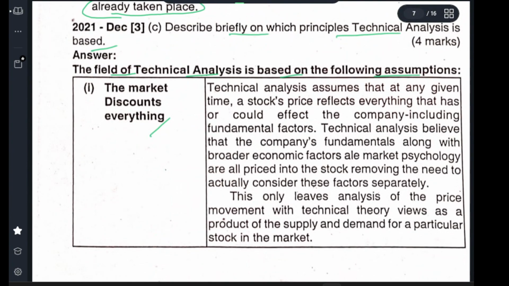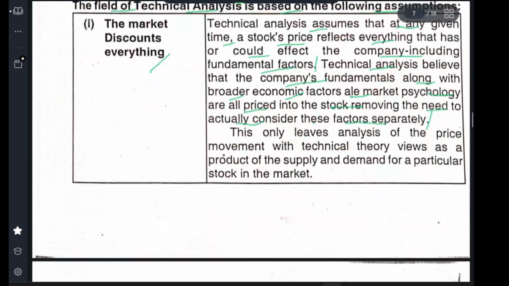The market discounts everything. Technical analysis assumes that at any given time the stock price reflects everything that could affect the company, including fundamental factors. Technical analysis believes that the company's fundamentals, along with broader economic factors and market psychology, are all priced into the stock, and there is no need to consider these factors separately.